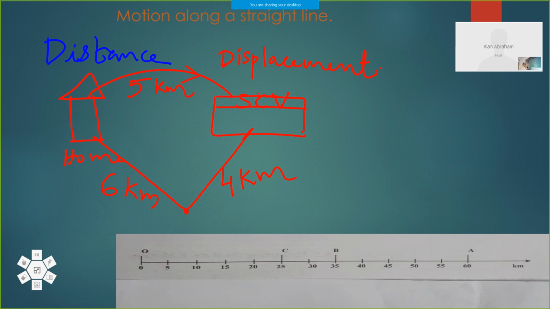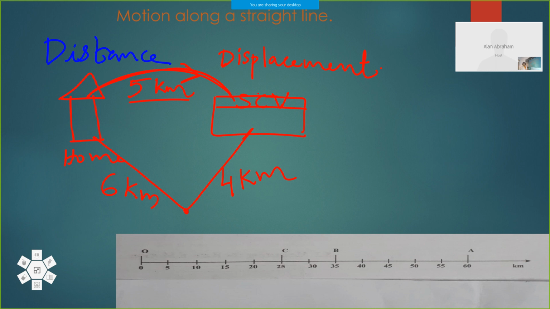So if I ask, what is the distance from your home to school? You will measure the length of this path. If you take a measuring scale or a tape and take the measurement, the length of this path, that is the distance travelled, 5 kilometers from home to school. And another way is there.